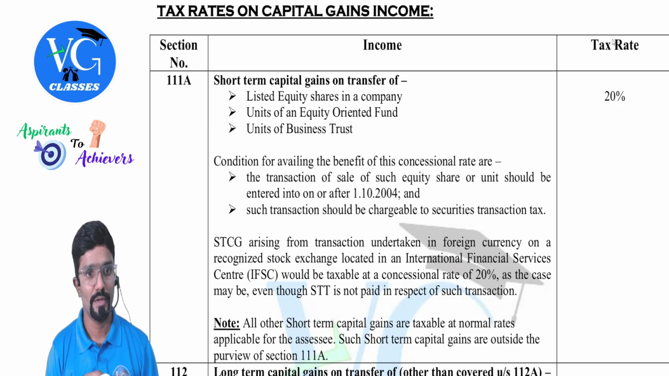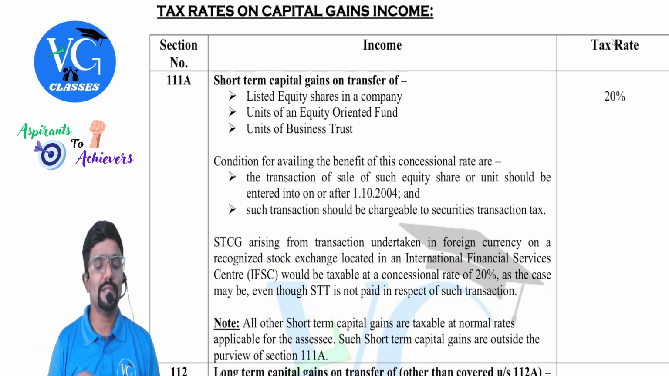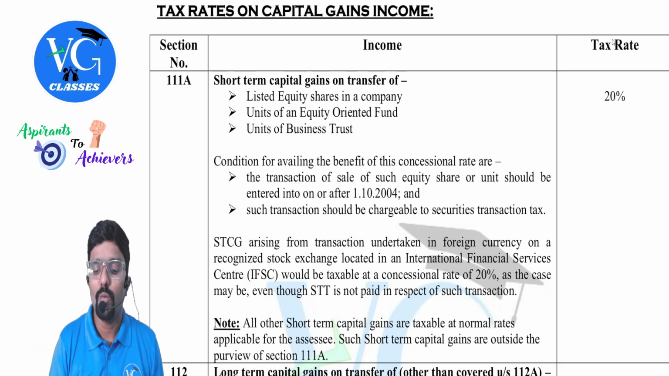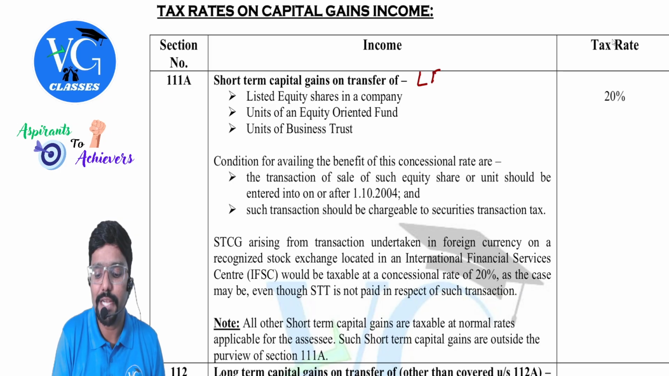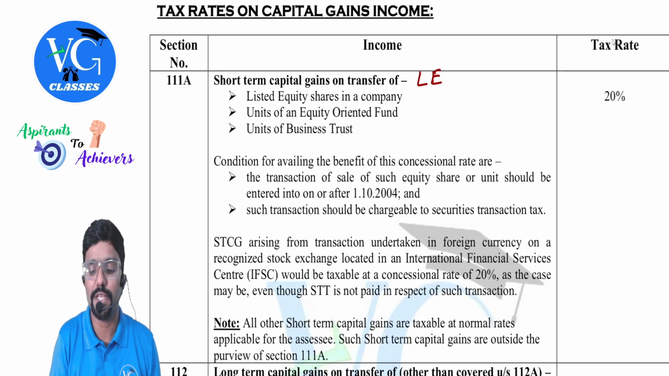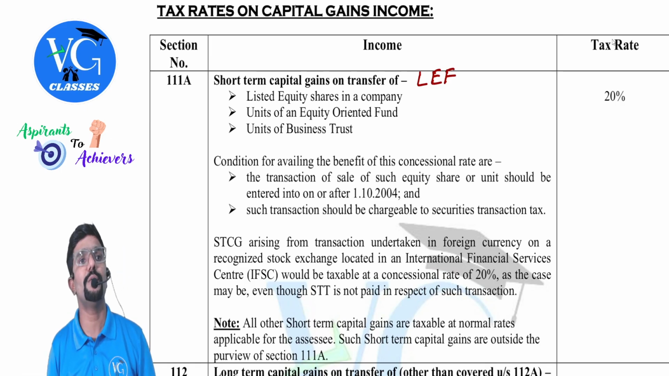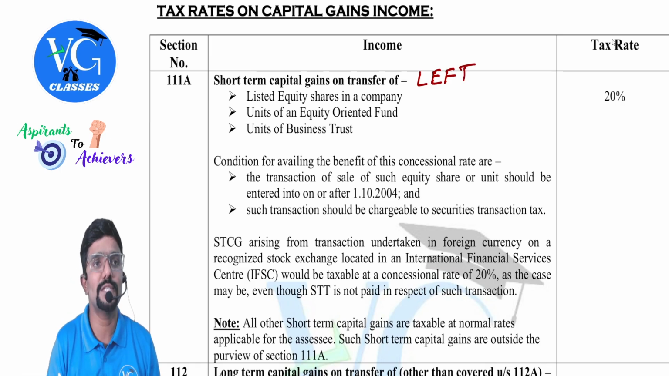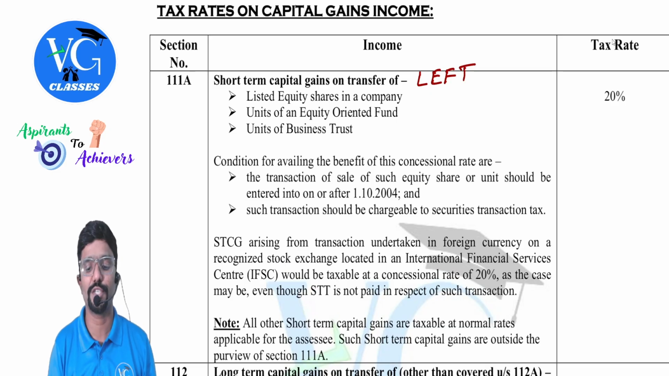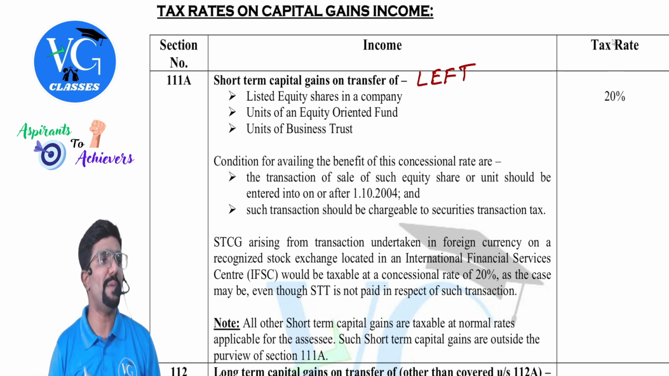Let us learn Section 111A. Short-term capital gain on the transfer of LEFT. What is that LEFT? LE stands for listed equity shares, F stands for unit of equity oriented fund, and T stands for unit of business trust. What is the tax rate applicable, guys? 20%. The condition for availing the benefit of this concessional rate is that STT should be paid.